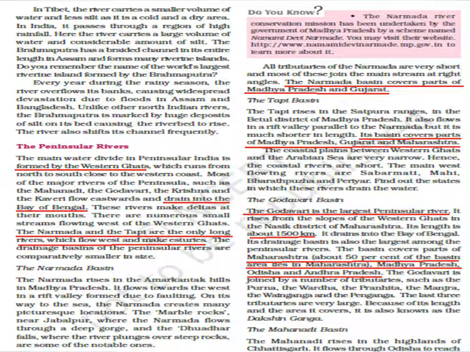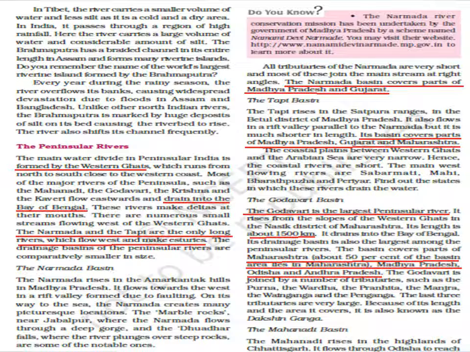Then you have the Godavari basin. This Godavari is the largest peninsular river. The length of this river is 1500 kilometers. You need to keep in mind these three rivers are very important: Narmada, Tapi, and Godavari.